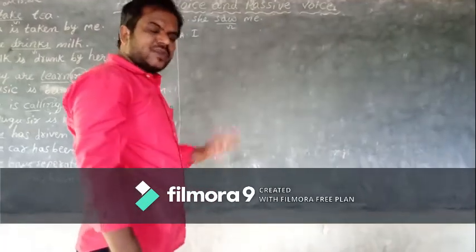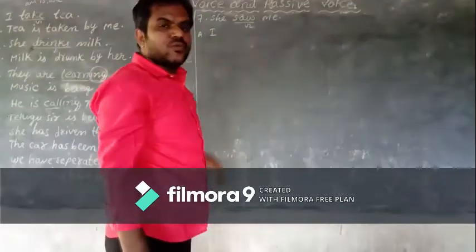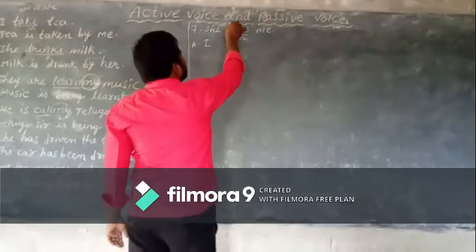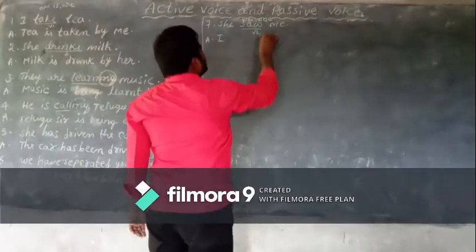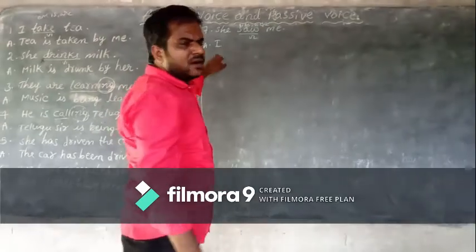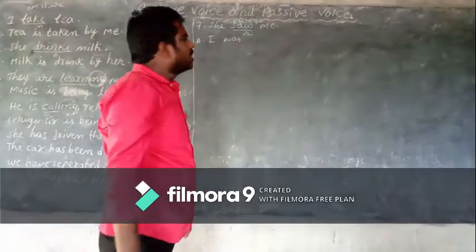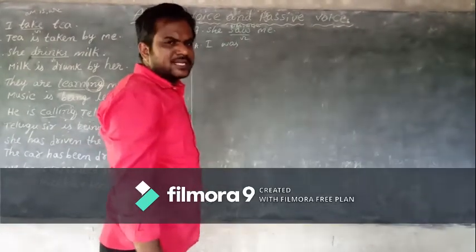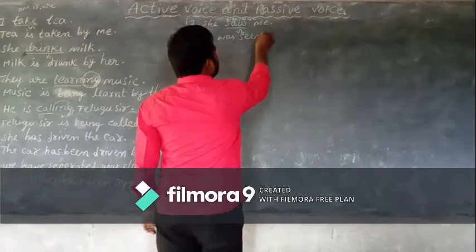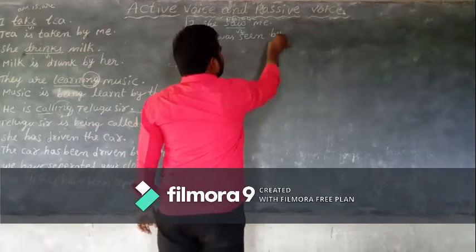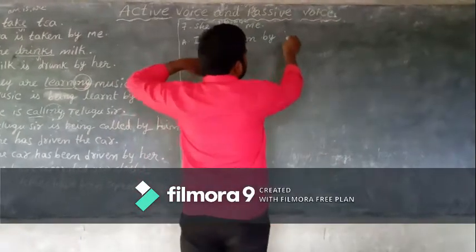If it is present tense, am, is, are. If it is past tense, was, were. Subject singular I, that's why was. B form decided. Third rule, change the verb into V3. See, saw, seen.